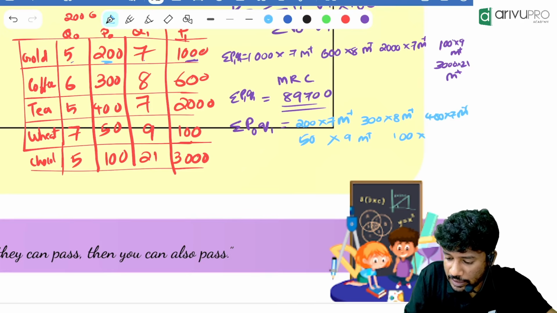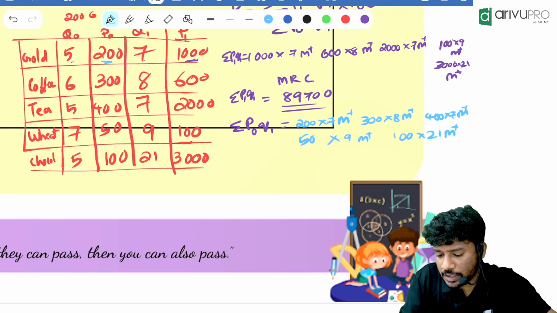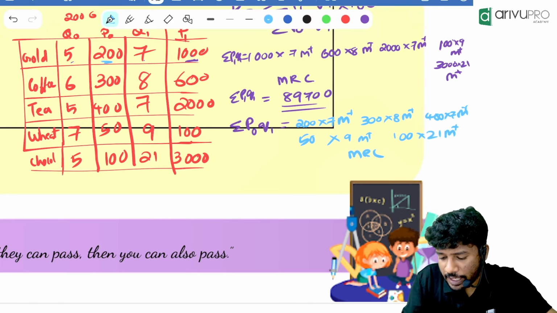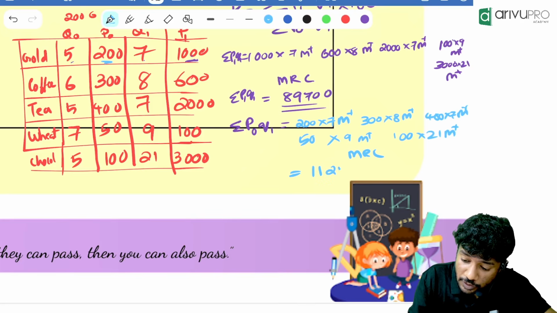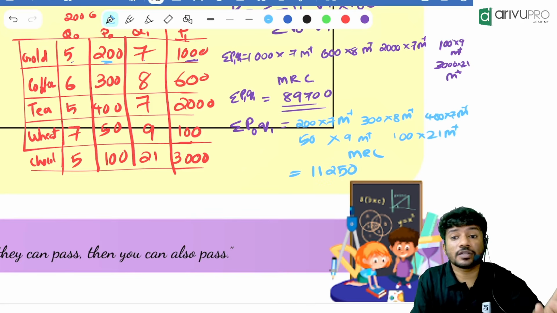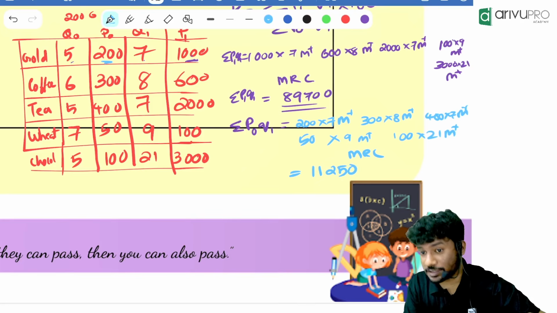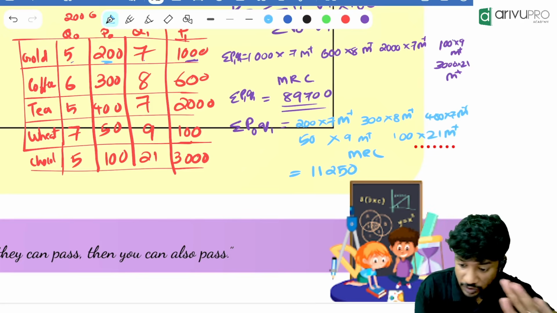Then finally 100 into 21, M plus. Then click the MRC button. How much did you get for sigma P0 Q1? Now one more thing, make sure that you clear the memory before doing the next math, otherwise your calculation will go wrong.